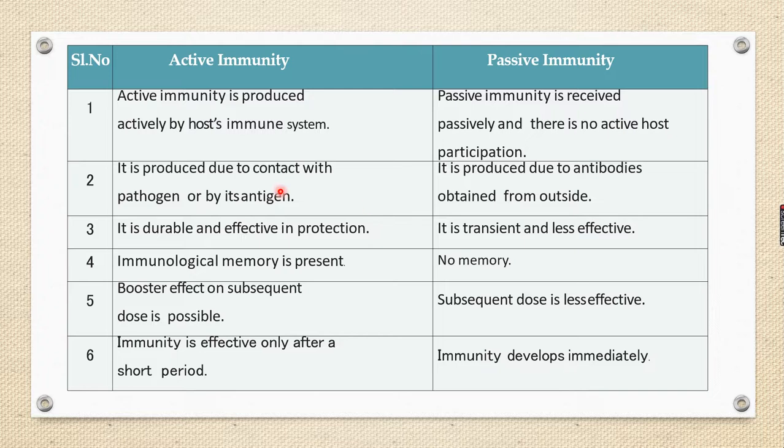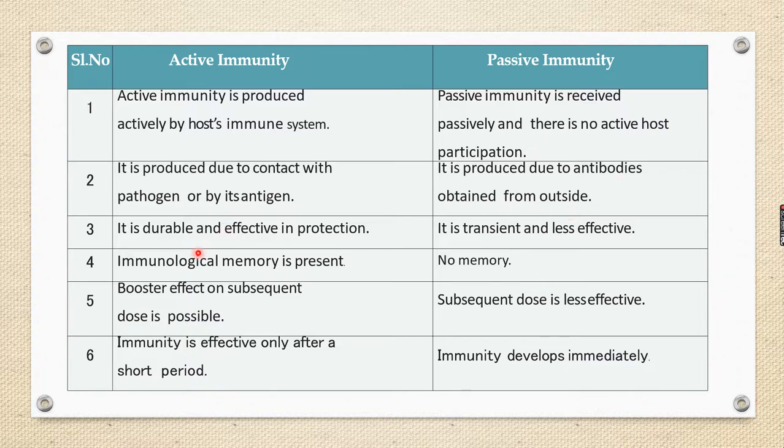Now, what are the differences between active immunity and passive immunity? One, active immunity is produced actively by the host immune system. So host immune system produce ஆகுது, active இருக்கும். இங்க passive immunity slow-வா இருக்கும். There is no active host participation. Active na fast, passive slow. Active immunity is produced due to the contact with the pathogens or antigen. Pathogen, antigen attack infection நால வருது. இங்க it is produced due to antibodies obtained from outside. Antibodies வந்து outsideல இருந்து affected personக்கு கொடுக்கும்.